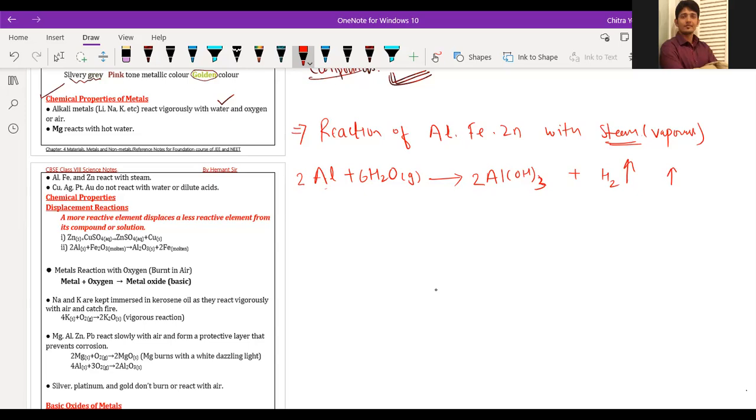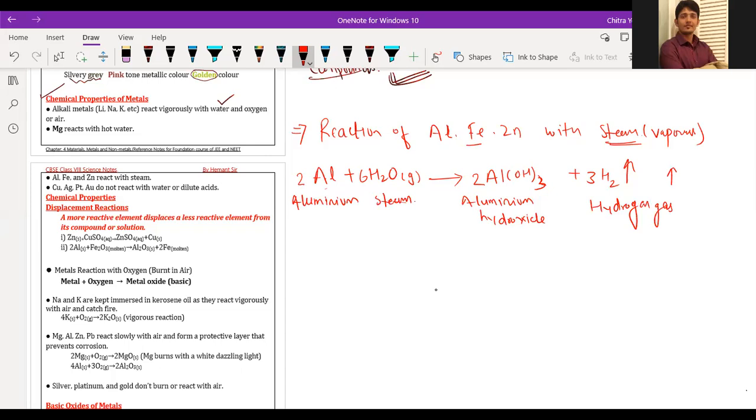So I am writing the names of the reactants and products also. So it is aluminum. It is water in the form of steam. It is aluminum hydroxide. Sir, when it is in the steam form also, we write the formula as H2O. Yes. And it is hydrogen gas. Now, what is the formula of steam?